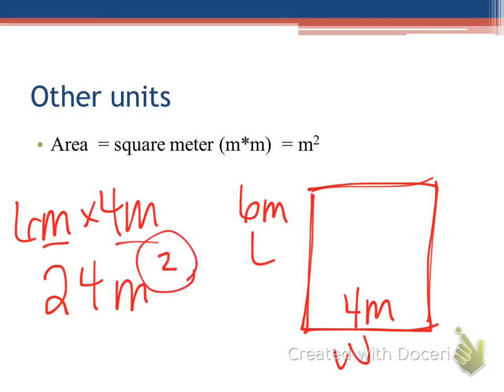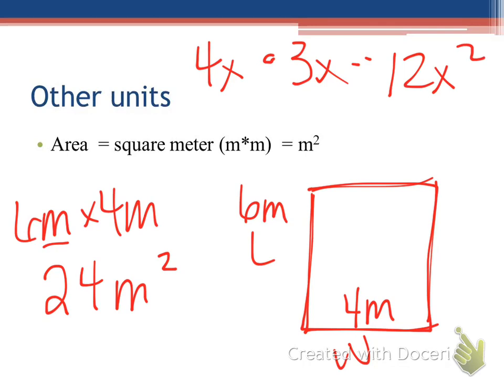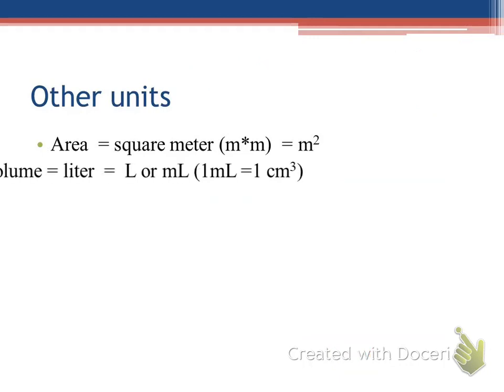Okay, so this squared has nothing to do with the number. It only has to do with the unit. Does that sound familiar? Did you guys use units when you did area in math? Sometimes? Maybe? Okay. So that squared unit has nothing to do with the number. It has to do with the unit itself, right? So just like if I was doing 4x times 3x, what would the product of that be? 12x squared, right? That x is just like our unit. So that's all we're doing there. That's where that meter squared comes from.